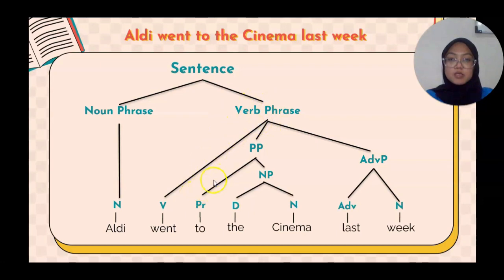Because in "went to the cinema last week", the first word is "went", which is a verb, it makes "went to the cinema last week" a verb phrase. And the second is the prepositional phrase. This prepositional phrase also consists of two elements, preposition and noun phrase. "To" is the preposition, "the" is the determiner, and "cinema" is a noun. So the prepositional phrase consists of a preposition and a noun phrase.